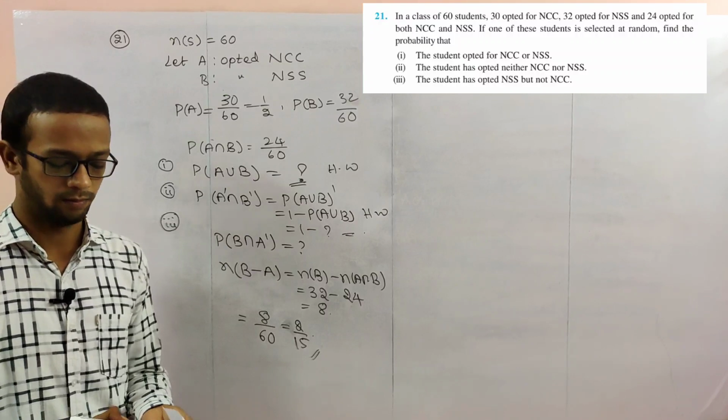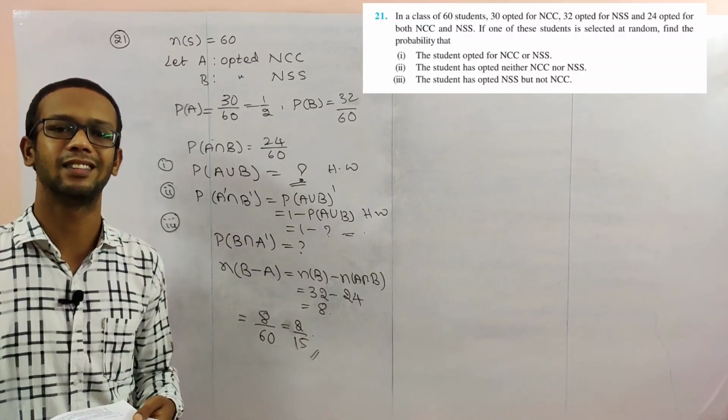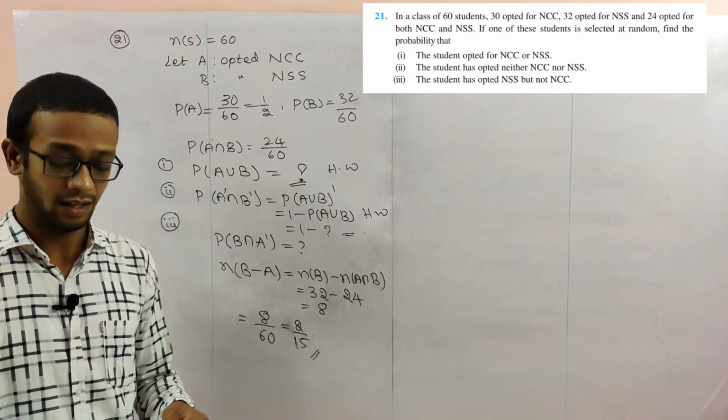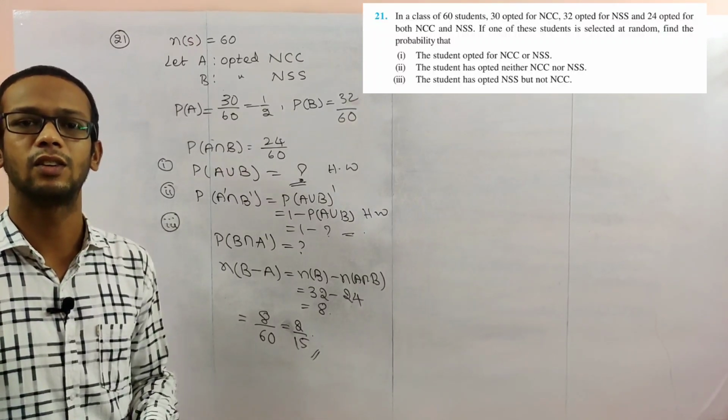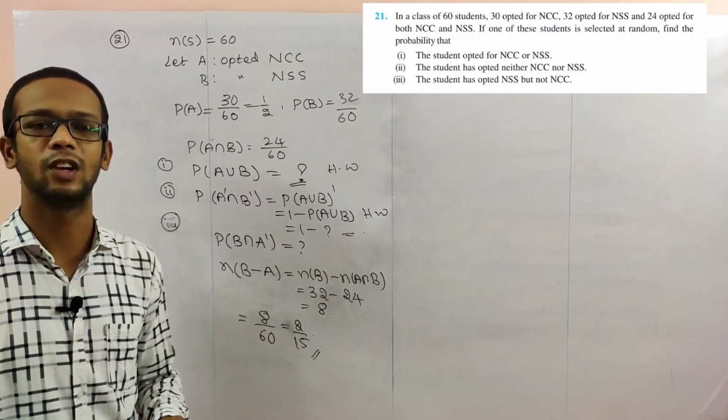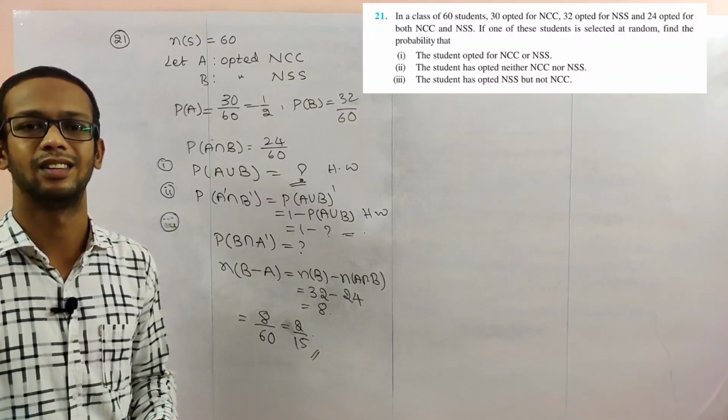So by this problem we completed exercise 16.3 and the probability chapter also. In the next class we'll continue with the new chapter. Thank you.